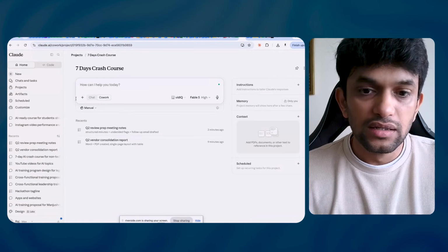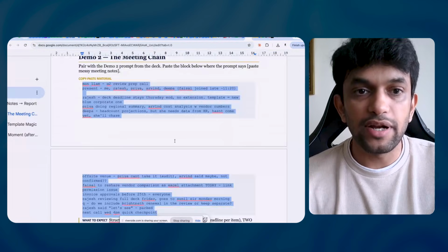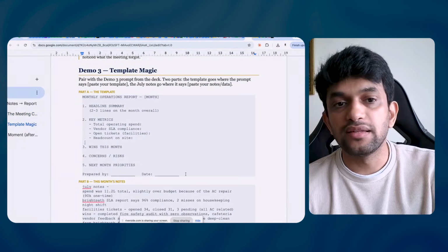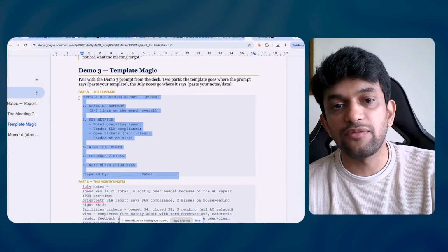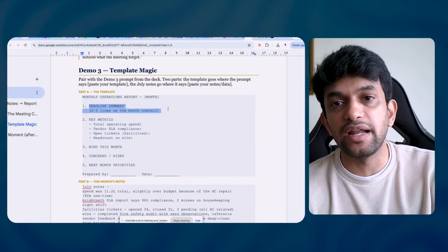Here is my mock data. Can you see? This is a template. If you can see the template here: monthly operations report, headline summary in 2 to 3 lines, key metrics which I have to focus on, wins this month, concerns, next month priorities, prepared by, and date.